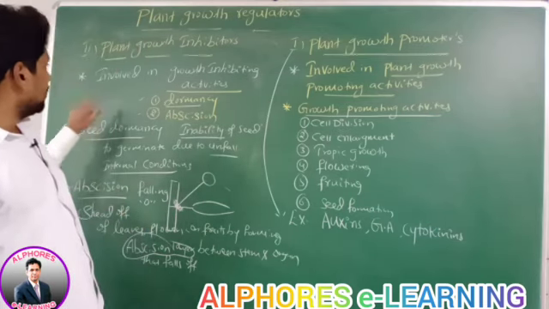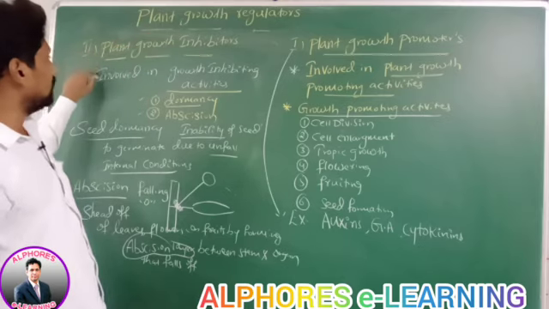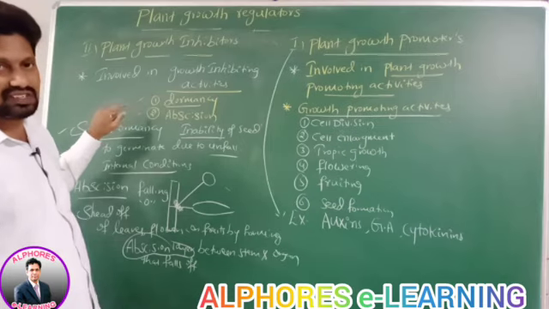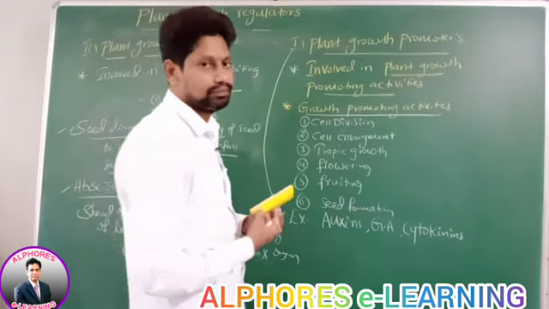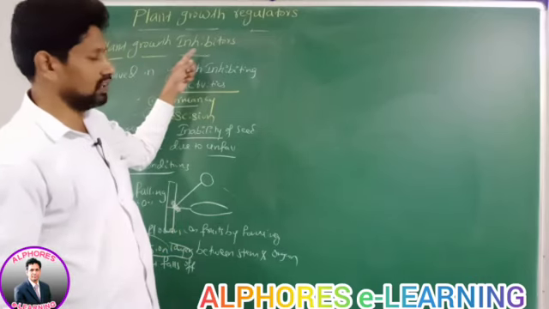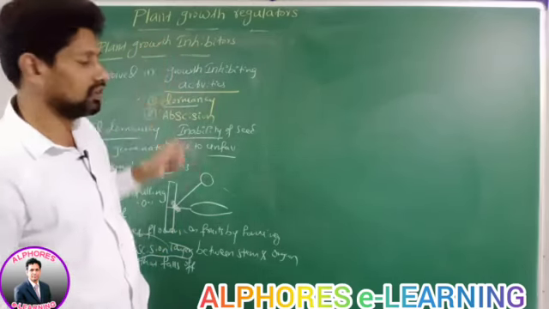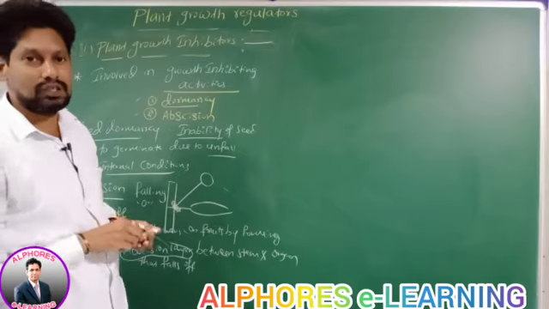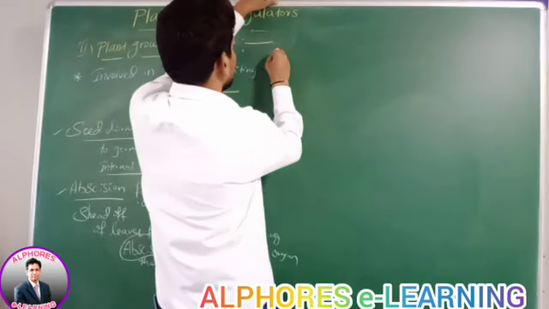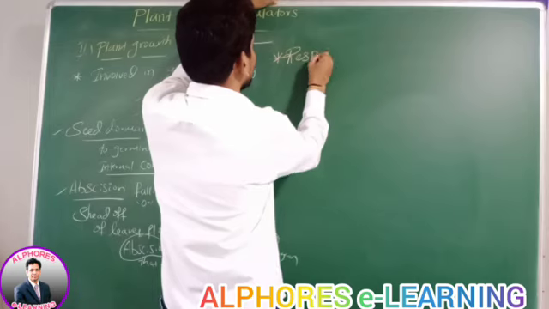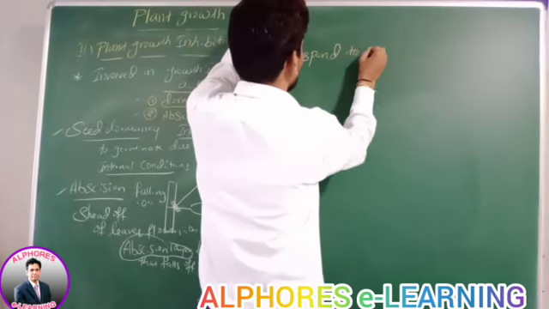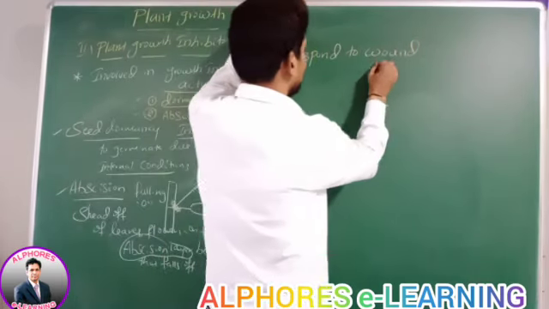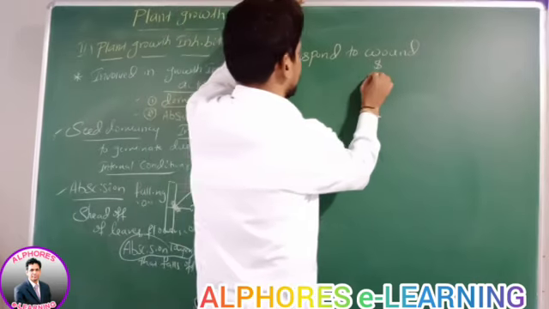Therefore, plant growth inhibitors are involved in growth inhibiting activities such as dormancy and abscission. Now listen here, we are discussing plant growth inhibitors. They even respond to wound and stress.